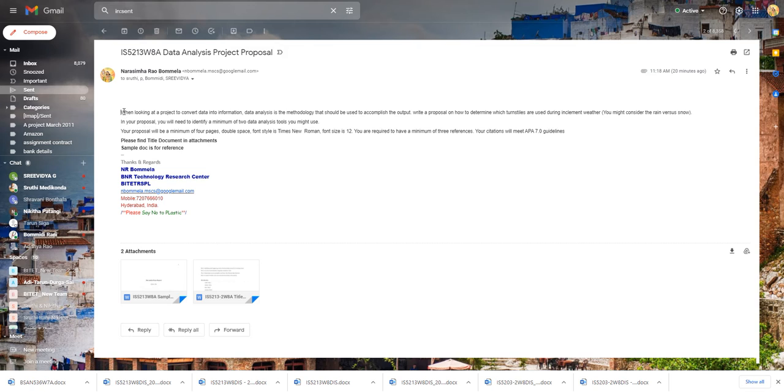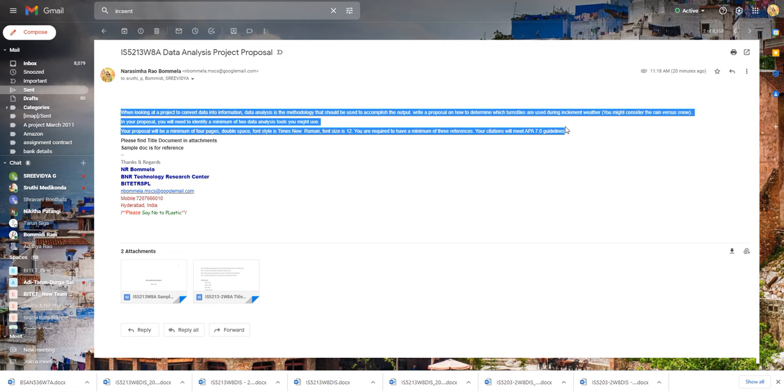So, if you read this information, the main requirement of the given data is that we are supposed to create a proposal that helps to address or perform some kind of predictive analytics. The main requirement is 4 pages, double spaced, with a proper font, size 12, and a minimum of 3 references in the document. So this is the requirement-related aspect, and we will be following APA 7 guidelines.